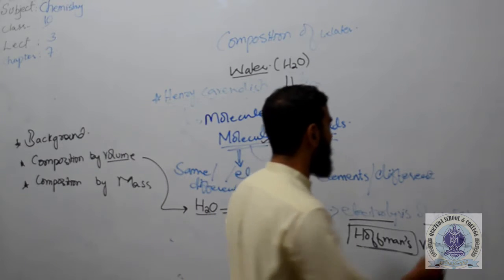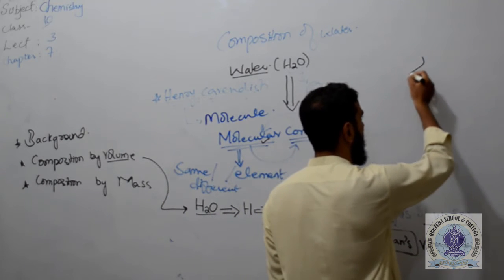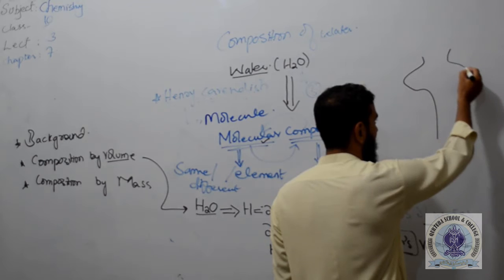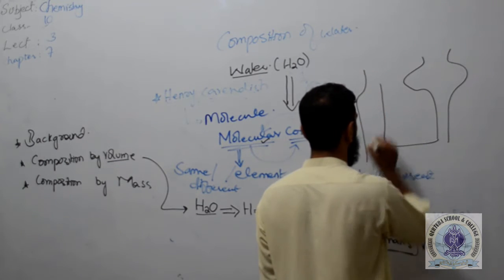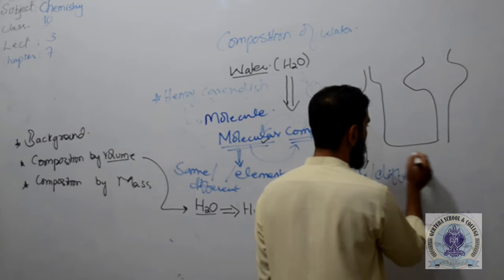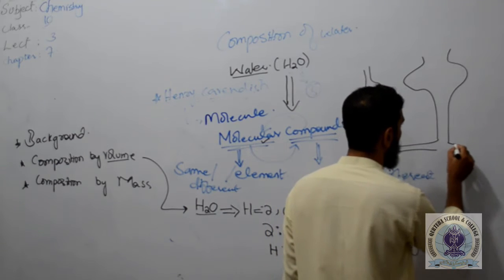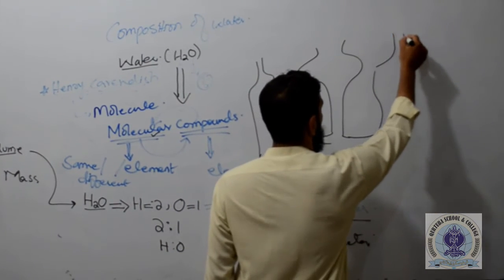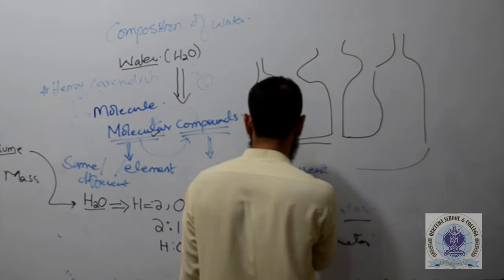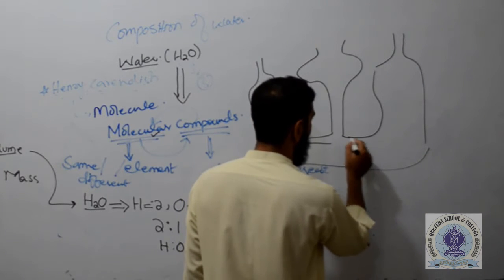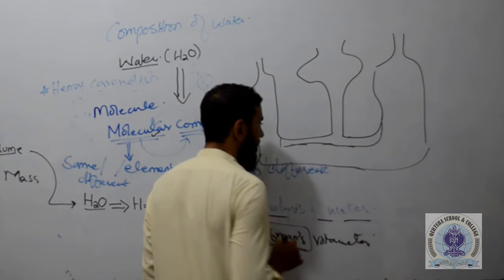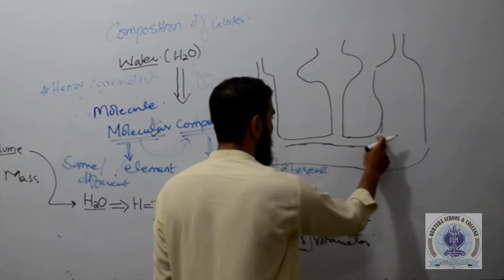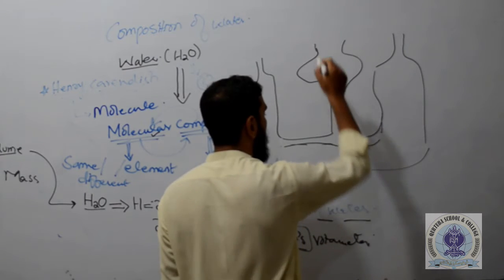So the basic or rough diagram of the Hofmann voltameter is just like I am drawing. That is a rough diagram of the Hofmann voltameter.